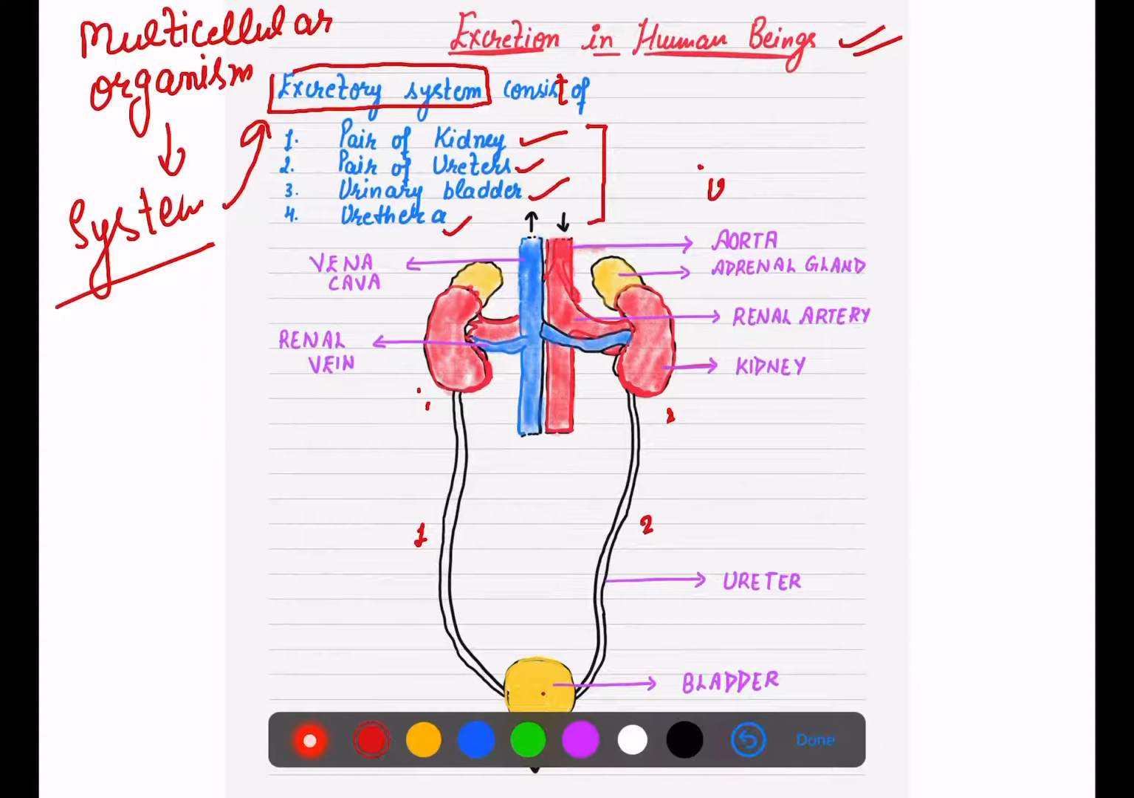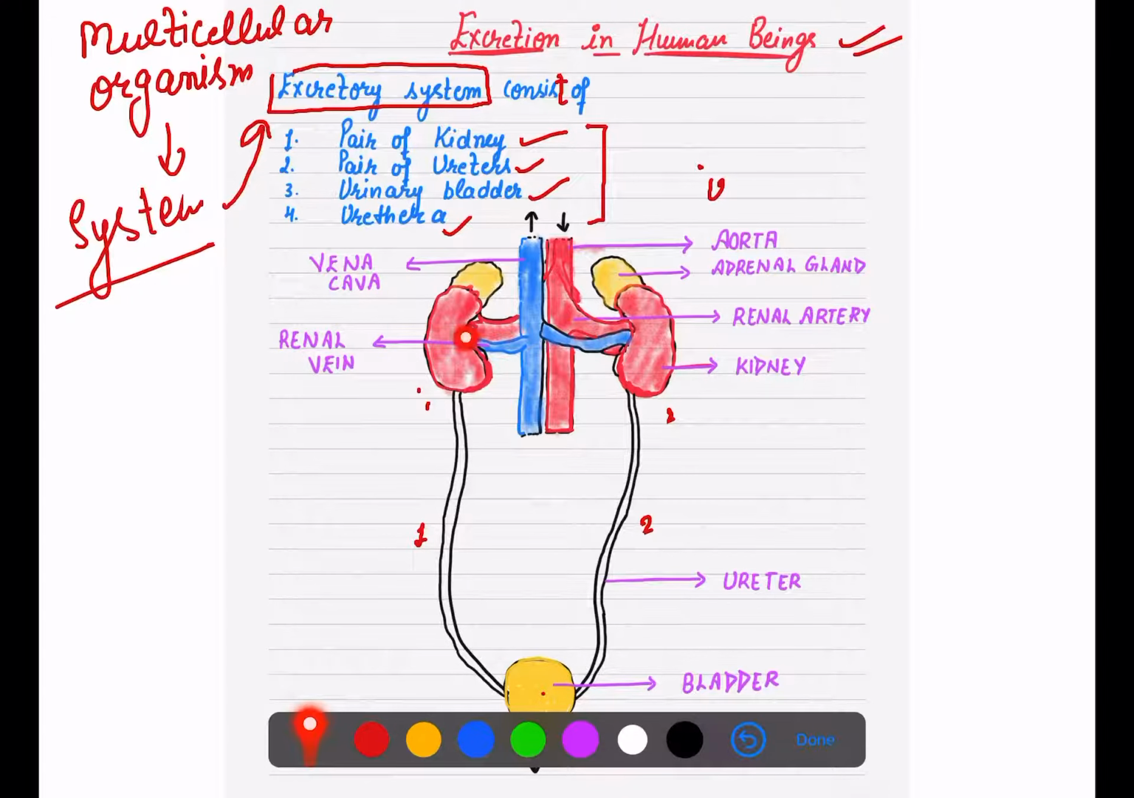So now let's look at this diagram very carefully. As you can see, there is a blue portion, that is the vena cava, the vein portion, and it is the largest vein. The red portion is the aorta, right? So here is our bean shape, that is our kidneys, right? These are our two kidneys.